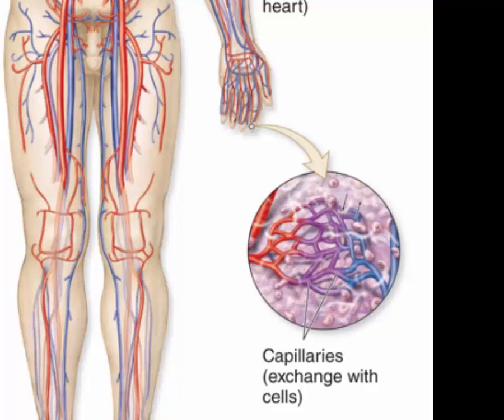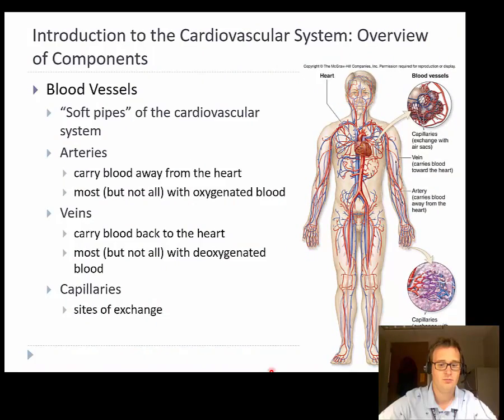Capillaries are the individual tiny sites of exchange, and so you can see down here there's an image of some capillaries, how they're very small. It allows red blood cells to pass through in single file line, and this allows exchange directly with the cells of each tissue.